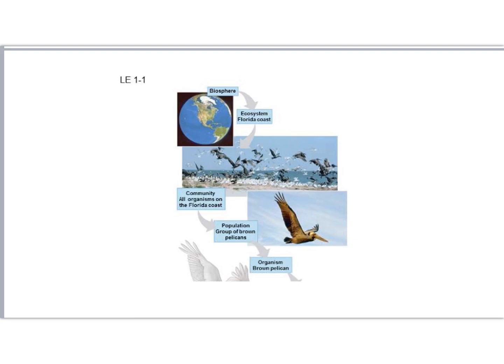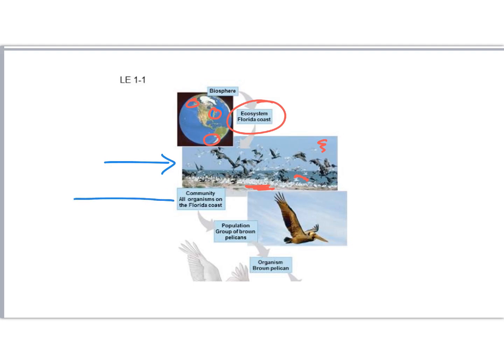In the middle layers, we see larger organisms, such as us, and in this case, flocks of birds on the beach. When we look at specific areas of the biosphere, we can find different groups there. These groups are known as ecosystems, and an ecosystem includes the non-living components, such as the water out here in the background, the sky, and the sand on the beach. So living and non-living components.